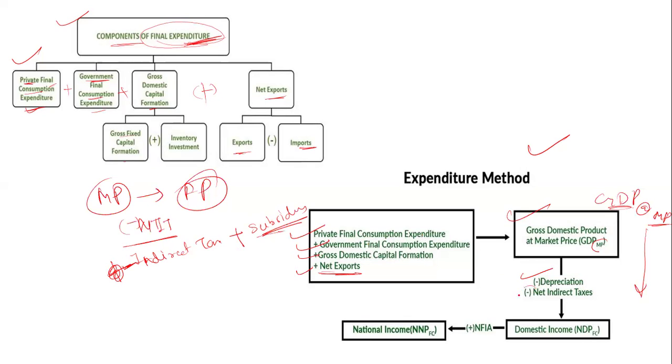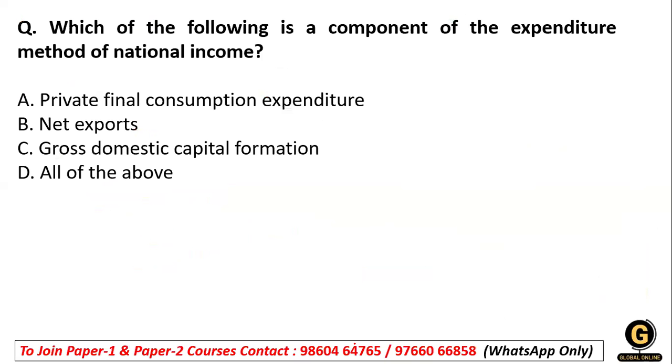After deducting this, we get the domestic income, that is NDP at factor cost, and to this factor cost we add the net factor income from abroad. After that we will get national income.